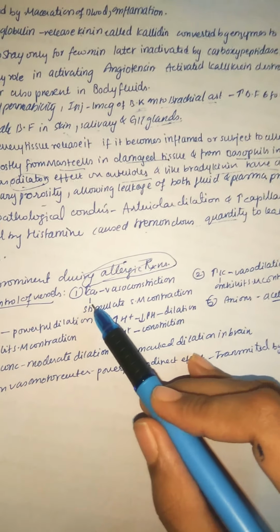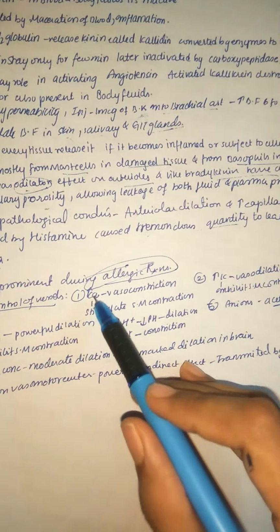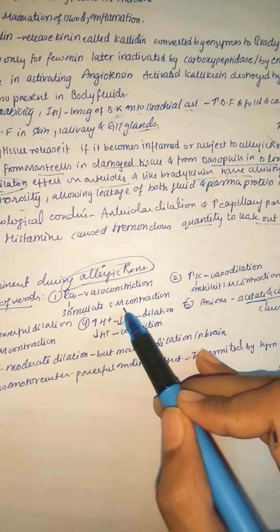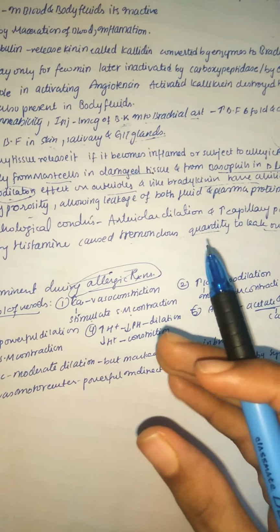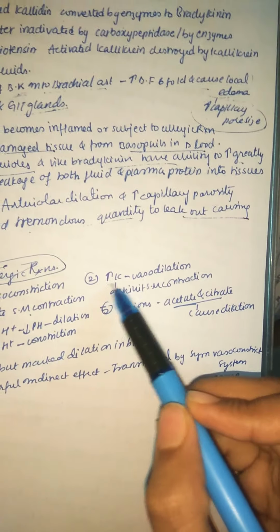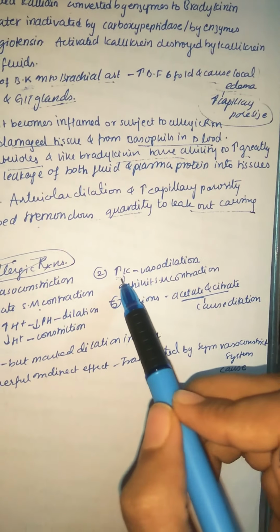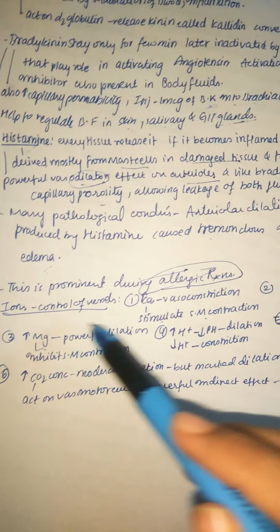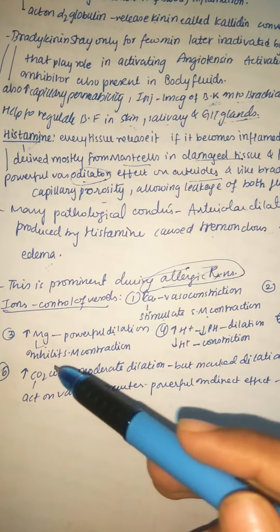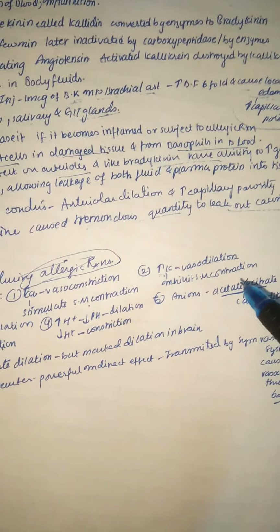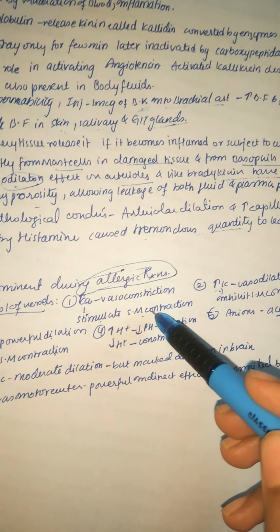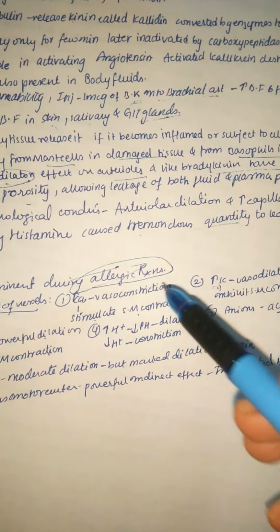Mainly, an increase in calcium leads to vasoconstriction, because calcium stimulates smooth muscle contraction. Whenever smooth muscle contracts, it vasoconstricts. Whereas an increase in potassium leads to vasodilation, because potassium mainly inhibits smooth muscle contraction. Magnesium is also a powerful dilator, and you can guess it inhibits the contraction. So whichever ion inhibits contraction leads to vasodilation, and whichever ion leads to smooth muscle contraction leads to constriction.